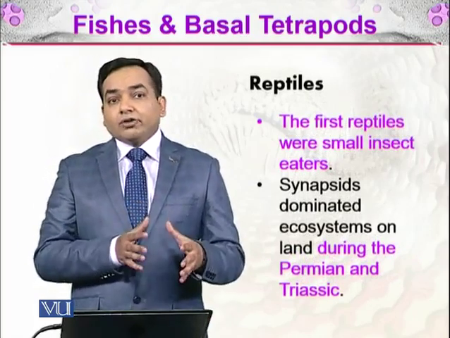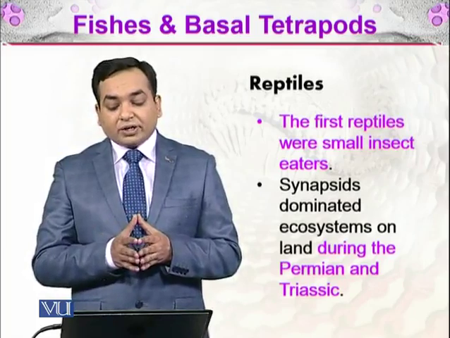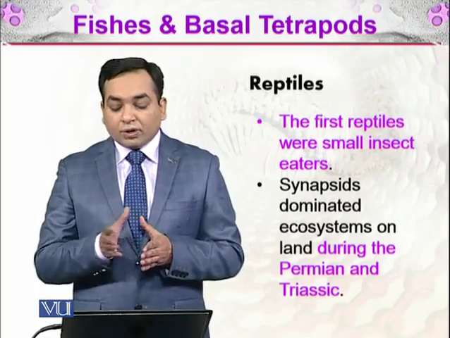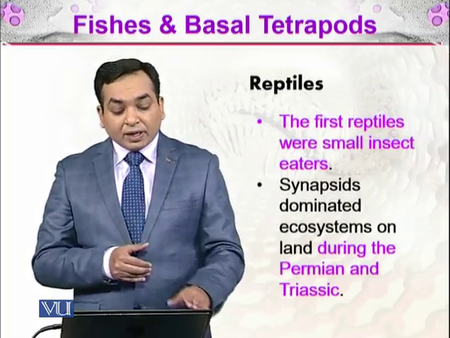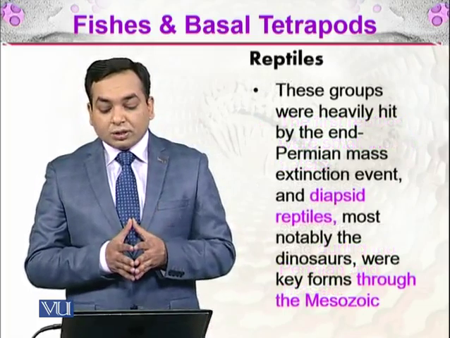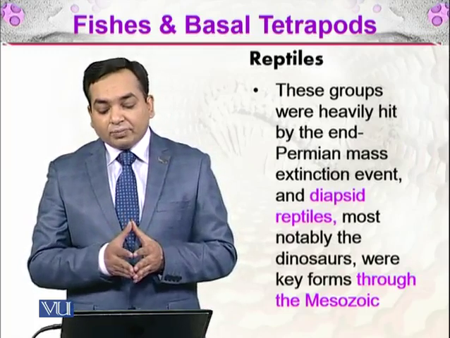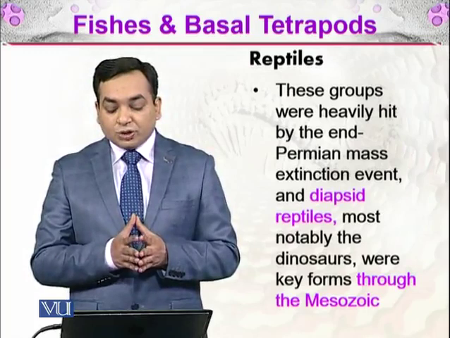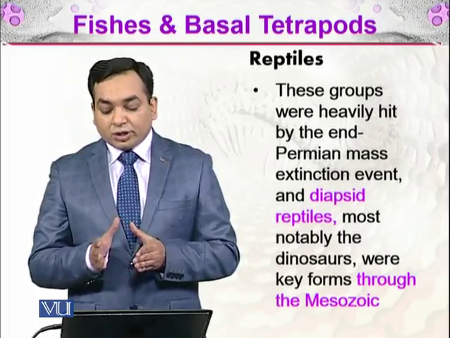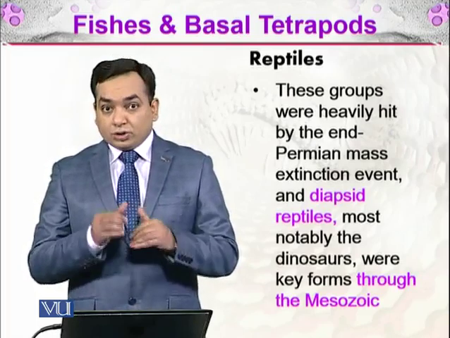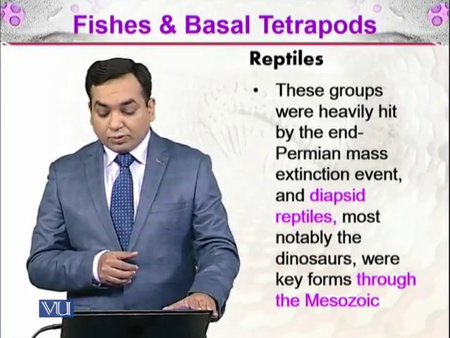And after that, in the tetrapods, come the amphibians, and then the reptiles. The first reptiles were small insect eaters, and there are different forms. One is the synapsids. They dominated the ecosystem on land during the Permian and Triassic. And then comes the next group, which is the diapsid reptiles. The synapsid groups were heavily hit by the end-Permian mass extinction. And the other group, the diapsid reptiles, most notably the dinosaurs, were key forms through the Mesozoic. So we know about the dinosaurs, and they were quite a dominant form on the surface of Earth.